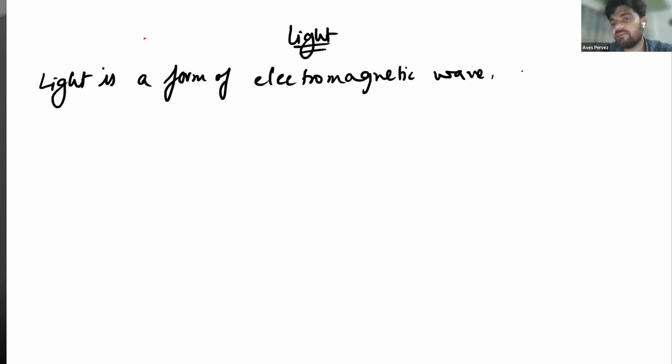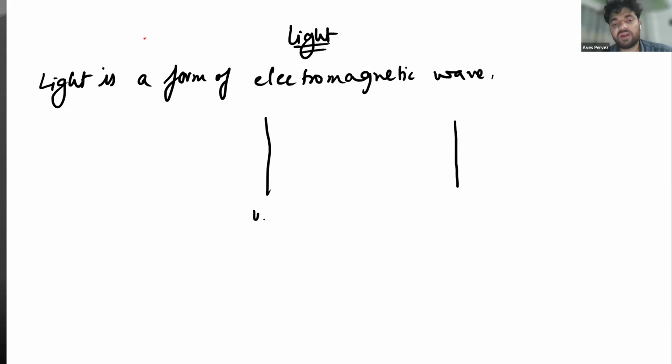Light is a form of electromagnetic wave which has a particular wavelength region. There are different types of waves, some with very large and some with very small wavelengths. But whenever I'm talking about light, it simply means that we are talking about a particular range of electromagnetic wave.